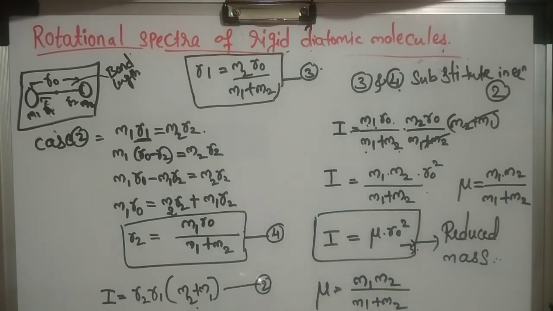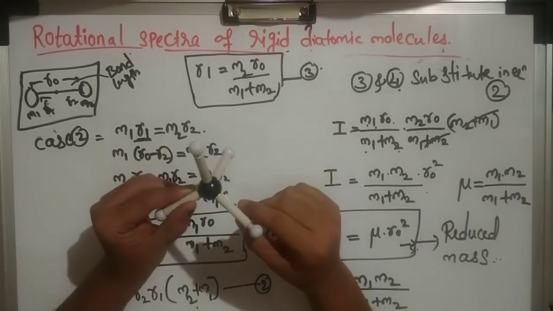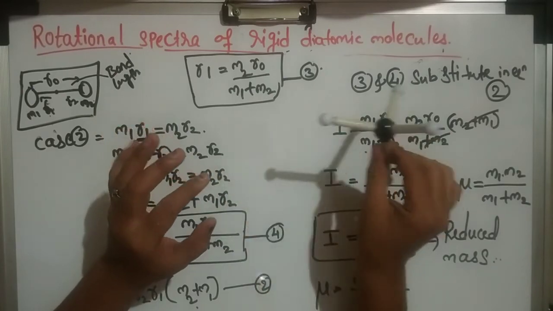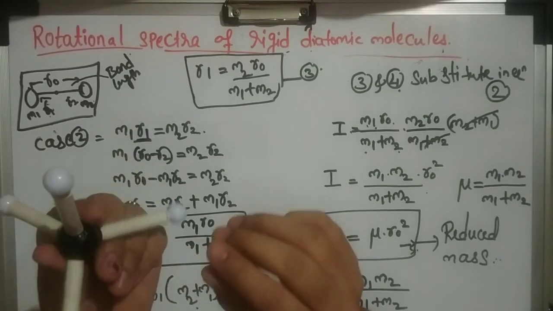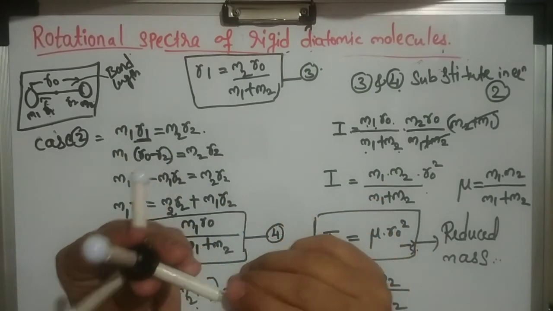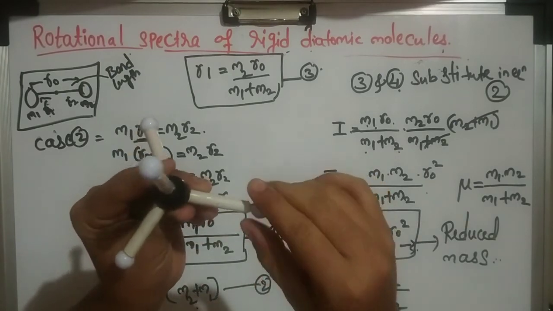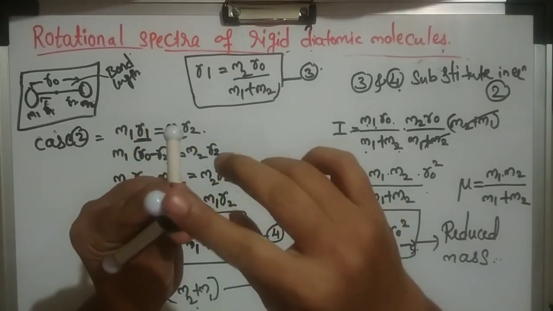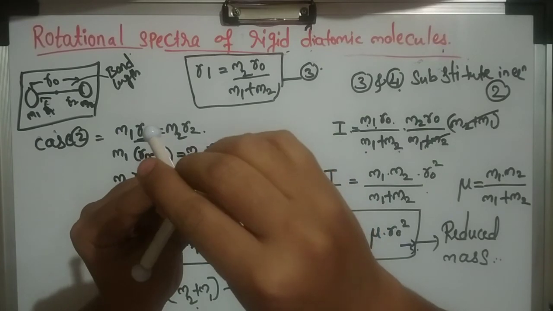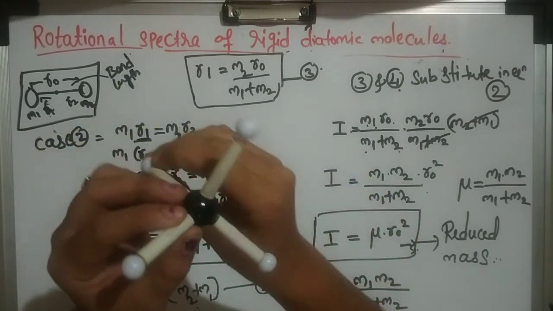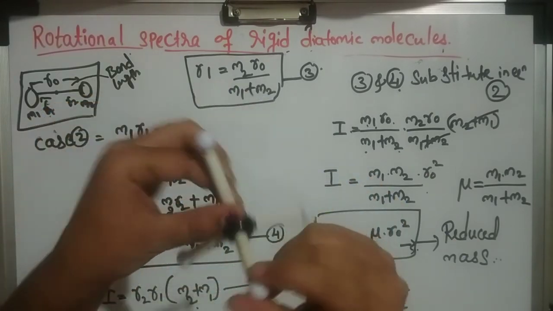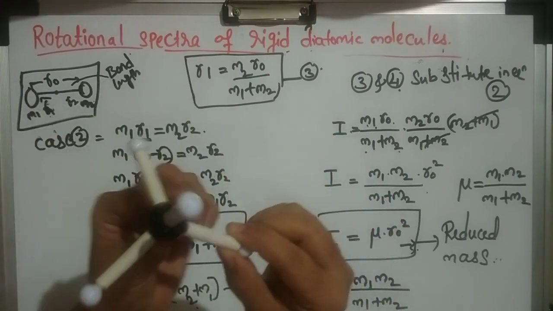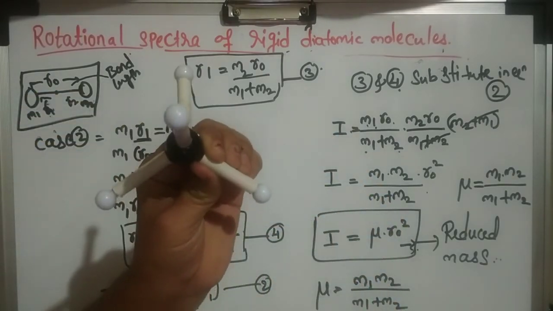So hope you have understood this derivation. When we are talking about the classification of molecules, I have shown you just a rough diagram on the board. Now I will show you a model. This is when we are taking the example of CH4. How will rotation take place there? When the molecule is rotating about this center, it will rotate like this also, like this also, all over it will rotate. So this is the CH4 molecule example.